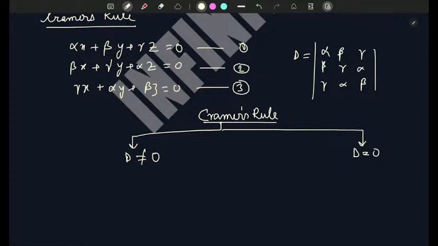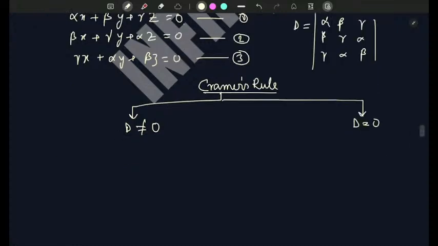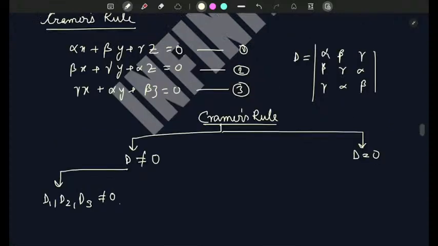So if D is not equal to 0, then also you will get two cases: D1, D2, D3 not equal to 0. D1, D2, D3, what are they? They are obtained by writing the constants in place of those coefficients, which means D1 is writing the constants in place of the x coefficients, in D2 you will write the constants in place of the y coefficients, and so on.